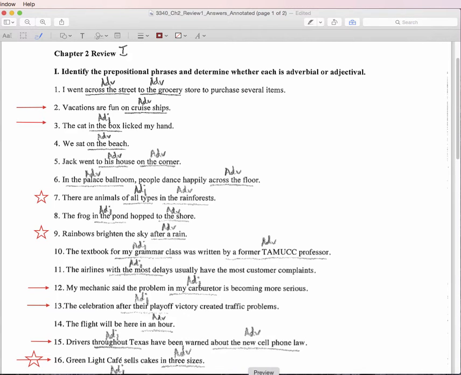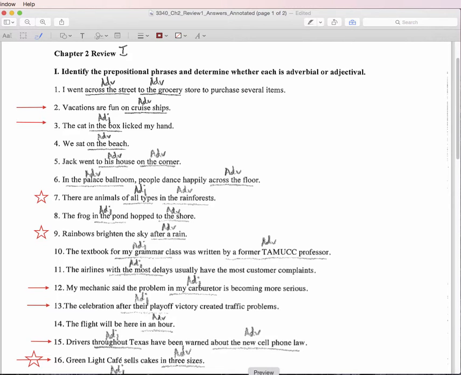All right, so I wanted to talk to you about a few items on the Chapter 2 review, the first of those optional handouts that are provided on Blackboard. I just wanted to give you some explanation, some discussion of these to help you hopefully learn these and be able to identify correctly whether a prepositional phrase is adverbial or adjectival.